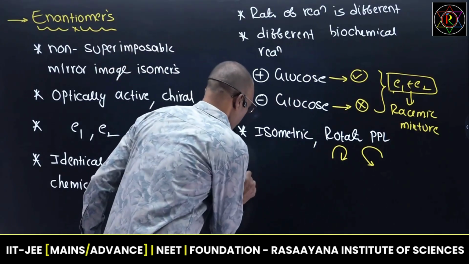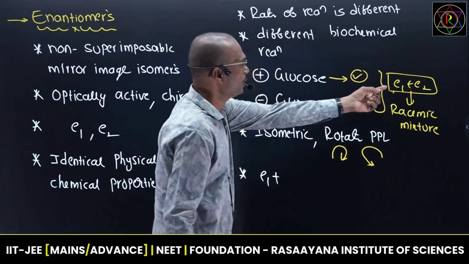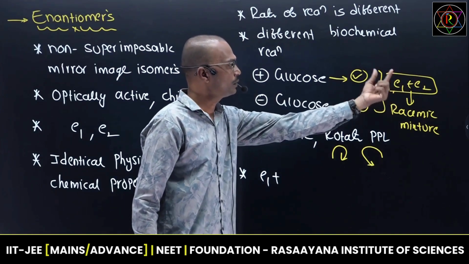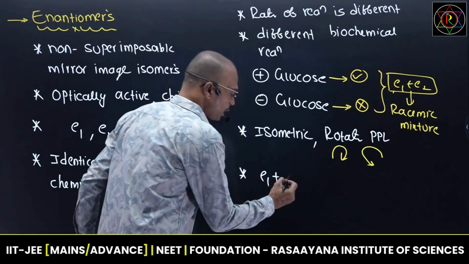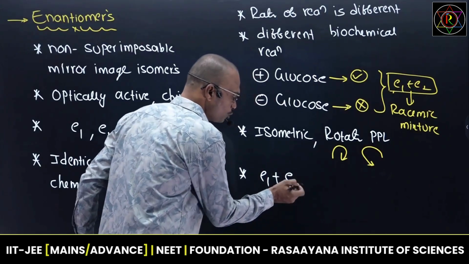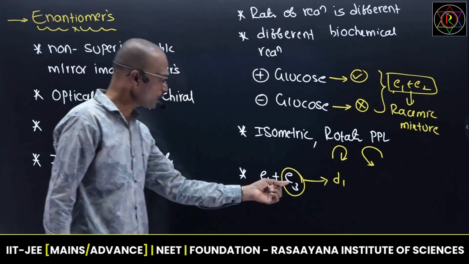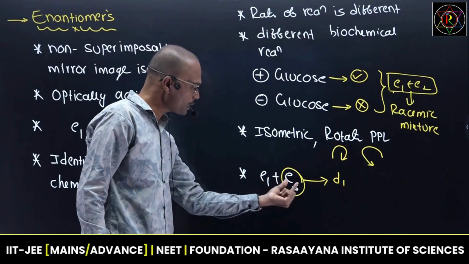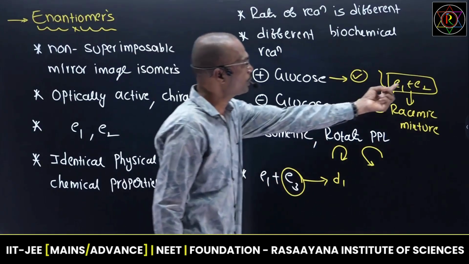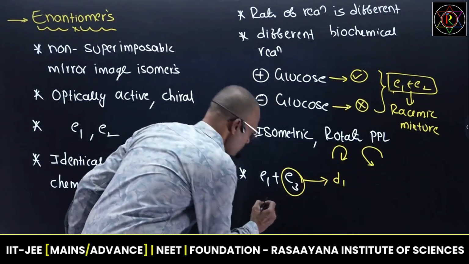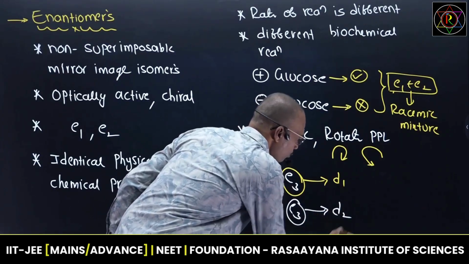Every molecule will give two enantiomers. If one of the enantiomers combines with an enantiomer of a new molecule, it gives a diastereomer. This is not an enantiomer of one family; it is an enantiomer of a new molecule. So an enantiomer of a new molecule combined with an enantiomer of the reference molecule always gives a diastereomer. Suppose E1, E2 combine with E3; this will give diastereomers.